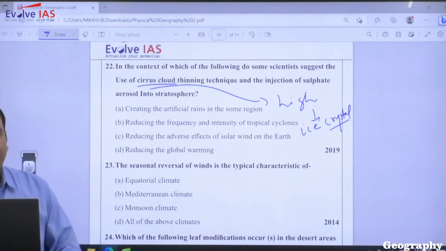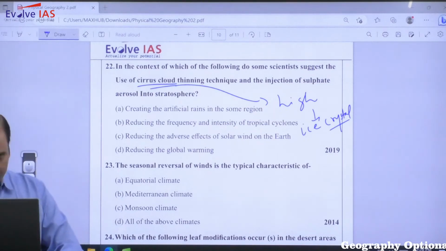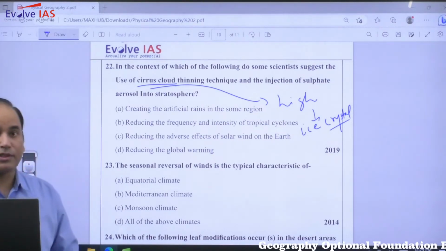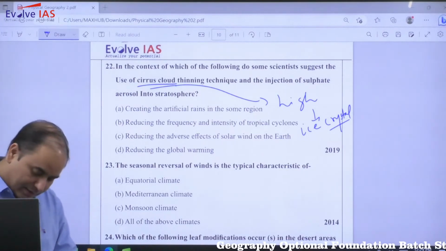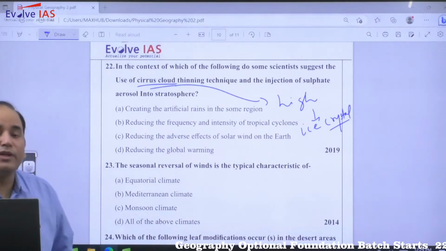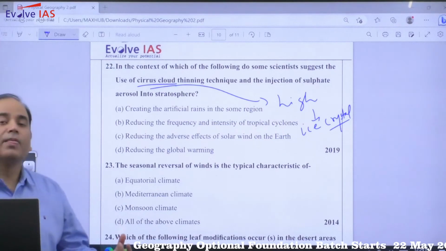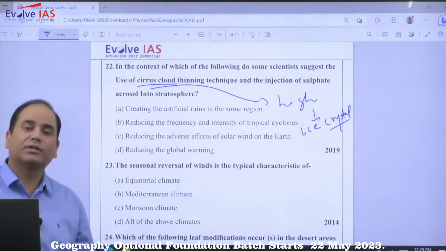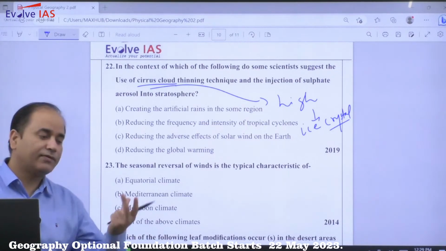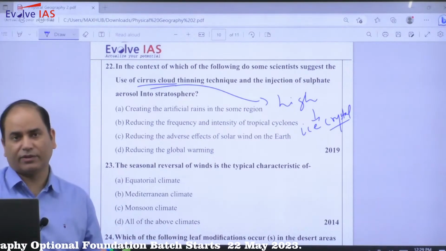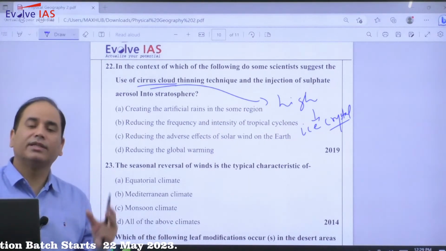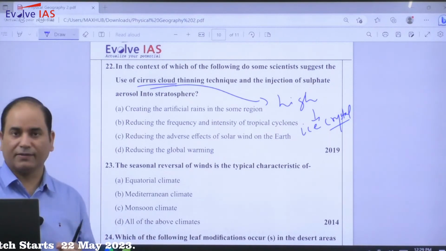So the idea is, generally what happens, these ice crystals are very much associated with absorption. So some of the radiation that is going from above, from below, they are capable of absorbing. More and more absorption, obviously they will be capable of holding heat on the surface. The whole idea of this cirrus cloud thinning is कि हम जो ice crystal है, जो cirrus cloud है, उसको break करेंगे.